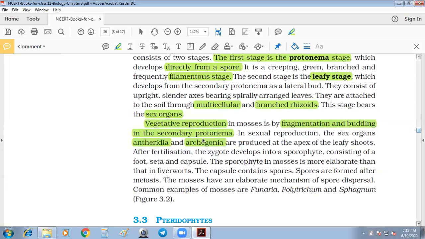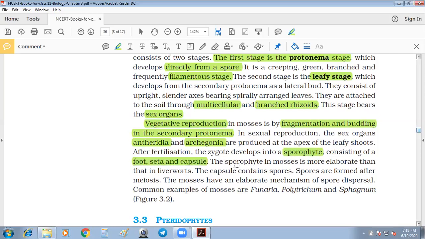By the name we can get it. The antheridium is the male sex organ, and the archegonium is the female sex organ. They are produced at the apex of the leafy shoot. After fertilization, the zygote develops into a sporophyte. In the case of NCERT purpose, we were considering Bryopsida. It consists of foot, seta and capsule, right?